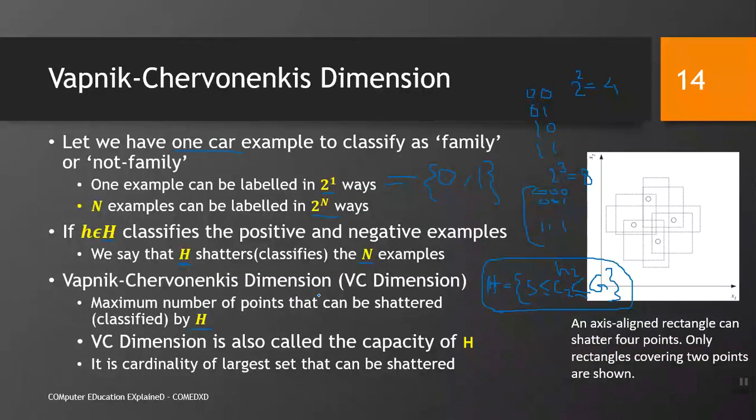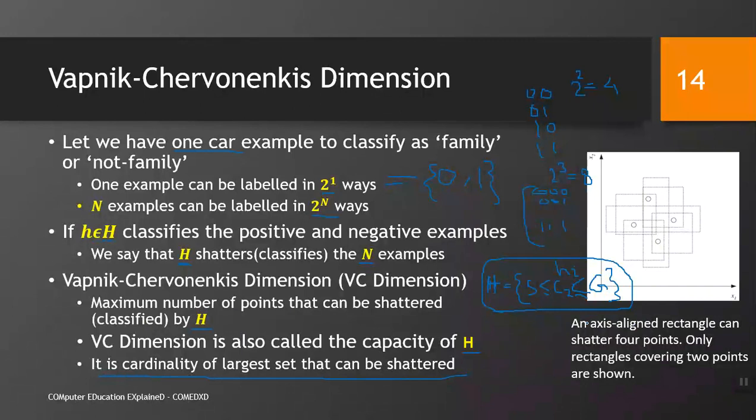and it gives us the power of the classifier. The maximum number of points that could be shattered by H, the larger it is, the more powerful H is. VC dimension is also called the capacity of H. It is the cardinality of the largest set that can be shattered. Again the same thing, maximum number of points, cardinality, that is the same. So, we know what the VC dimension is: the maximum number of points that can be shattered by a set of hypotheses, by all the hypotheses we have taken.